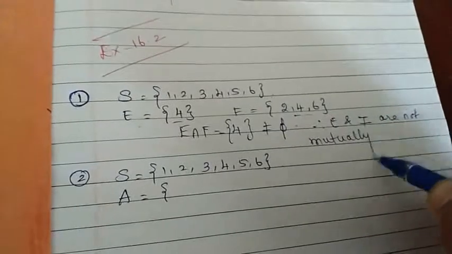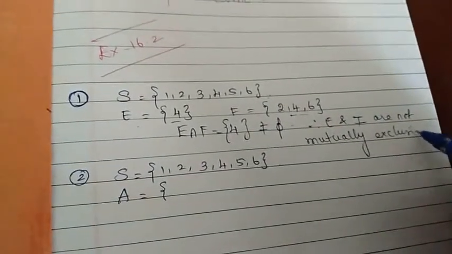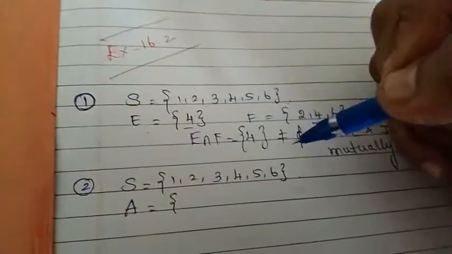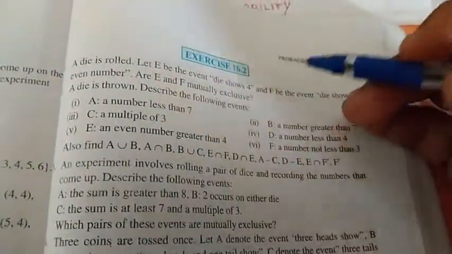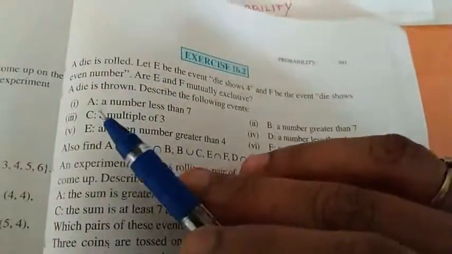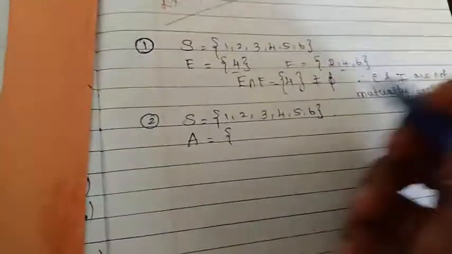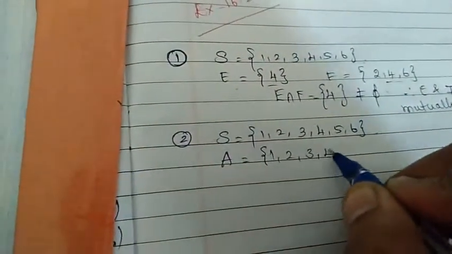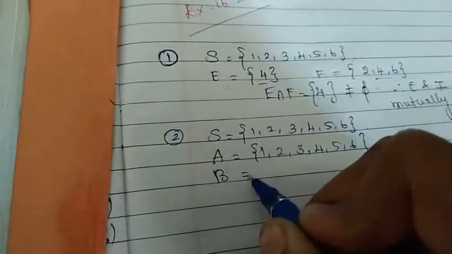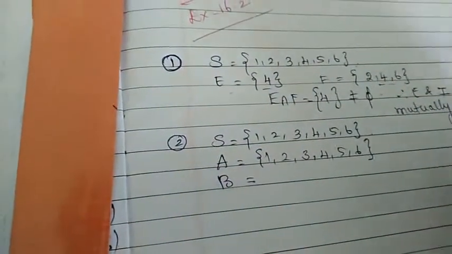Hope you remember the definition of mutually exclusive. Mutually exclusive means their intersection should be empty. Alright, let us move on to the second question. A die is thrown. Describe the following events. A, a number less than 7. A number less than 7 means what are all the things that will be there in A? 1, 2, 3, 4, 5, 6. All the numbers, right?